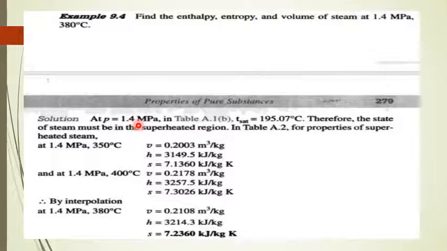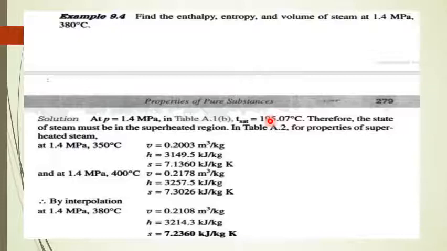You can observe that at pressure 1.4 megapascal, from the steam table, the saturation temperature is 195 degrees Celsius. That is the saturation temperature, but the temperature of the given steam is 380 degrees Celsius. Any temperature more than the saturation temperature is a superheated temperature. At saturation, at 195 degrees Celsius, the steam becomes completely dry. If you still increase the temperature of the steam, then the steam becomes superheated. That is why the steam at 380 degrees Celsius, which is more than the saturation temperature at 1.4 megapascal, is superheated steam.